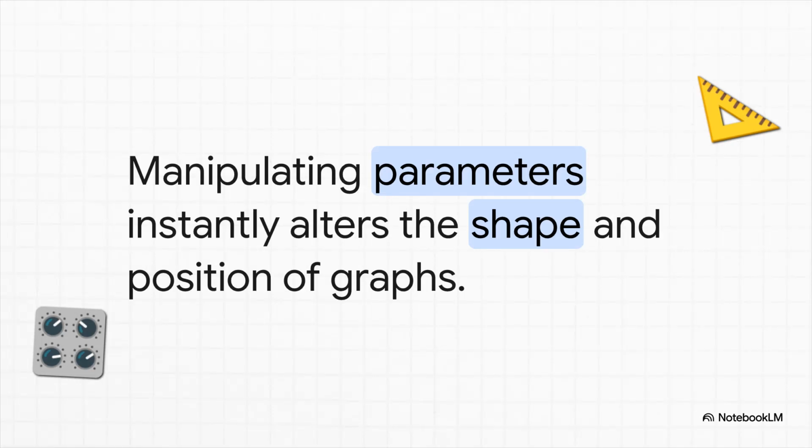Now, I want you to do a quick mental simulation with me. Imagine you have a digital slider for specific parameters, like A, B, M, C, and Q. If you physically manipulate the M parameter, the slope of a line tilts. If you tweak A, a parabola might stretch out or even flip upside down.